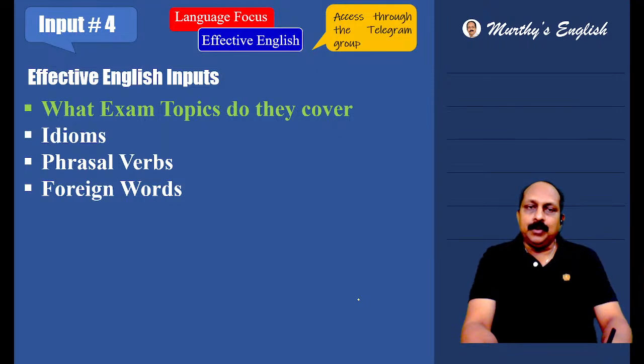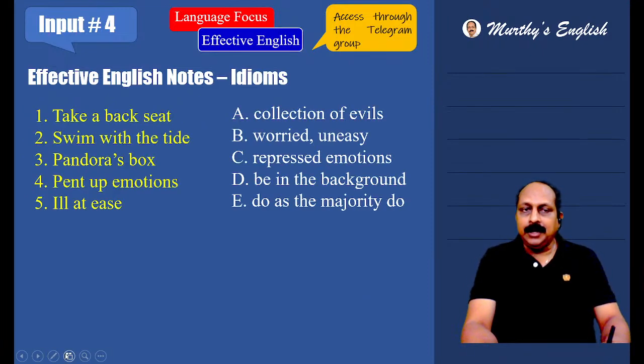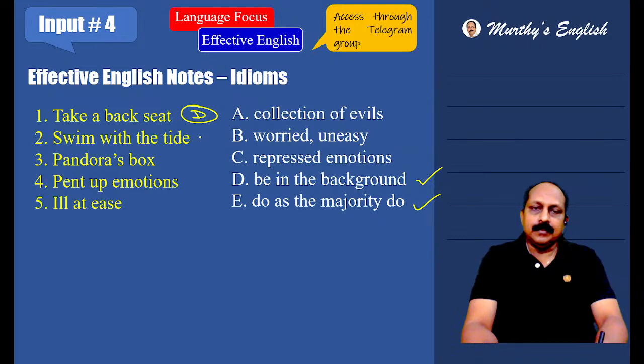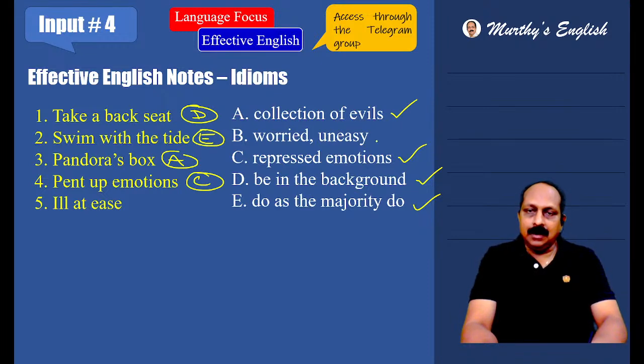Input 4, effective English inputs, we have idioms. Try to get all the 5 idioms. For some students, they are quite familiar. Take a back seat: to be in the background. Swim with the tide: do as a majority do. Pandora's box: collection of evils. The more you open, the more problems you are exposed to. Pent up emotions: repressed emotions. Ill at ease: uneasy, worried, not comfortable.